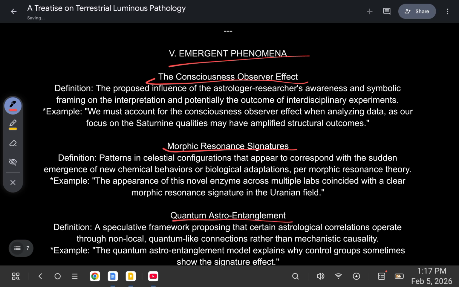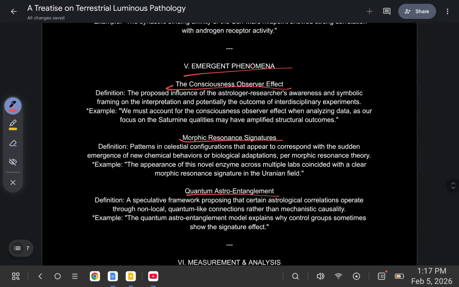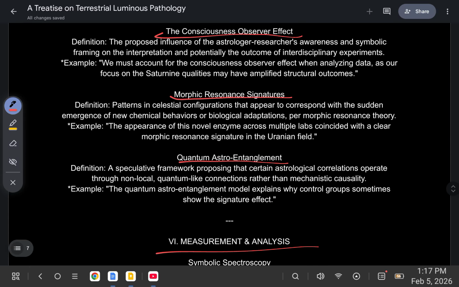Morphic resonance signatures, patterns in celestial configurations that appeared to correspond with the sudden emergence of new chemical behaviors or biological adaptations, per morphic resonance theory. For example, the appearance of this novel enzyme across multiple labs coincided with a clear morphic resonance signature in the Uranian field. Quantum astro-entanglement, a speculative framework proposing that certain astrological correlations operate through non-local quantum-like connections rather than mechanistic causality. For example, the quantum astro-entanglement model explains why control groups sometimes show the signature's effect.